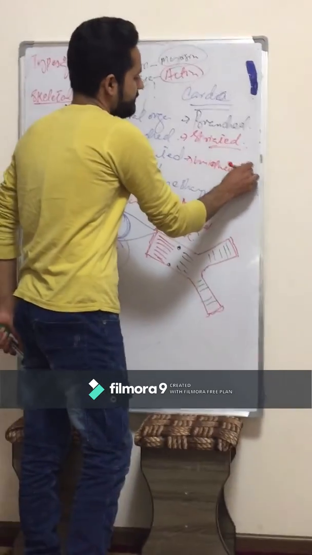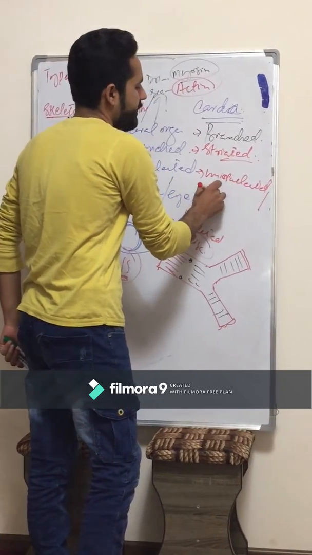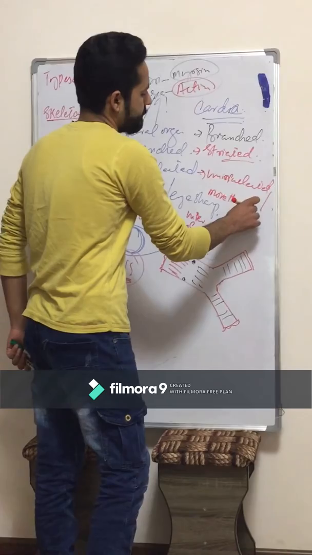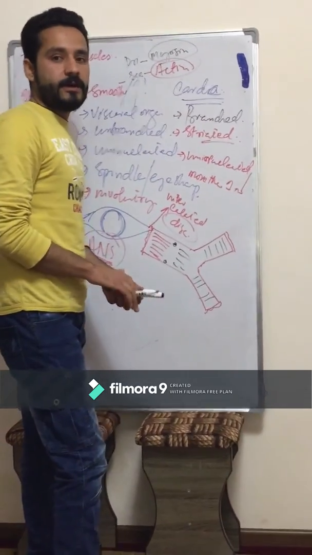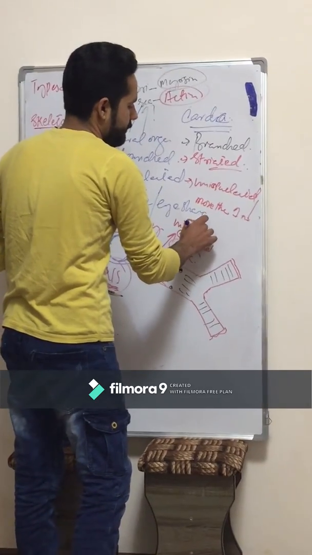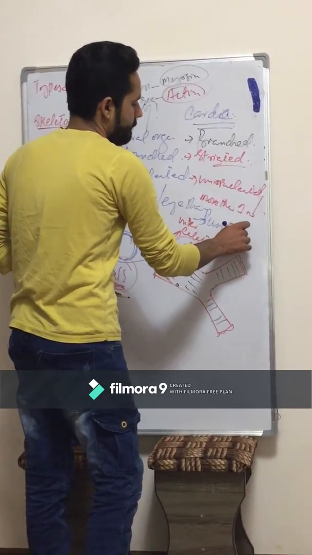So cardiac muscles, we can say, are uninucleate, though in some books it has more than one nucleus. And for your information, this is also involuntary. These are not under the control of the will.